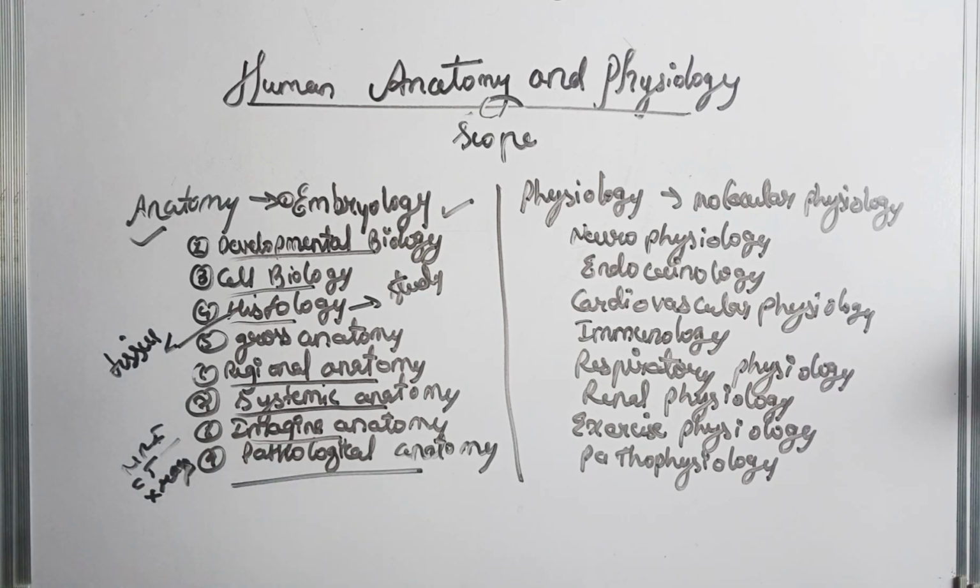Next is pathological anatomy, where the structure of body organs changes due to disease.